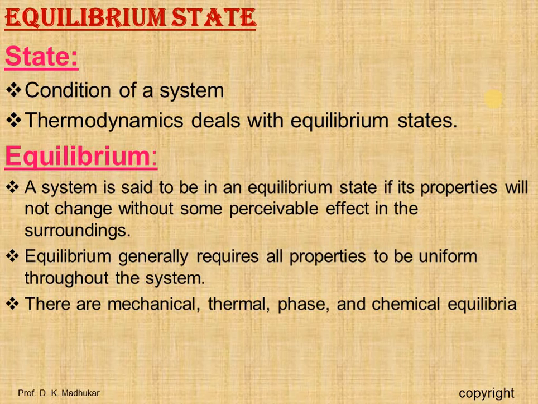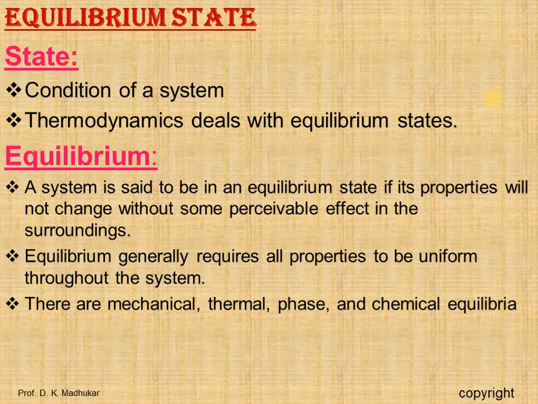Now, state and equilibrium. The condition of the system is known as its state, and thermodynamics deals with the equilibrium state. A system is said to be in equilibrium if its properties do not change without some perceivable effect in the surroundings. Equilibrium generally requires all properties to be uniform throughout the system.